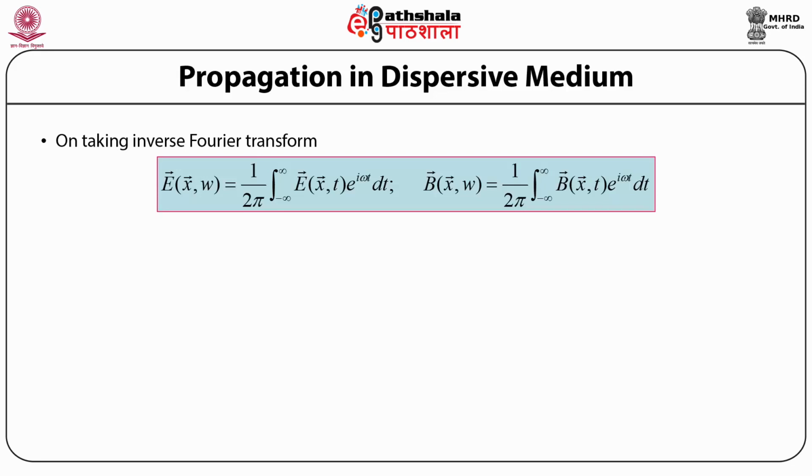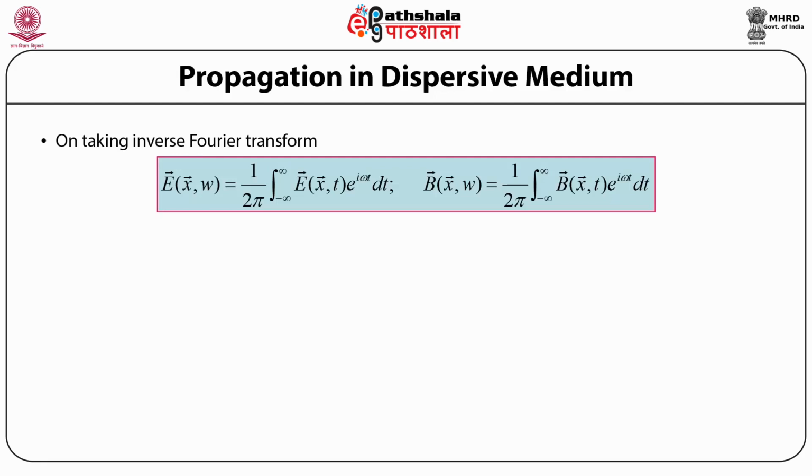Similarly, the inverse transform of the magnetic field induction vector is given by B as a function of position vector x and angular frequency omega is equal to 1 upon 2 pi times the integral over dt from minus infinity to plus infinity, acting on B as a function of position vector x and time t times exponential to the power iota times omega times t.